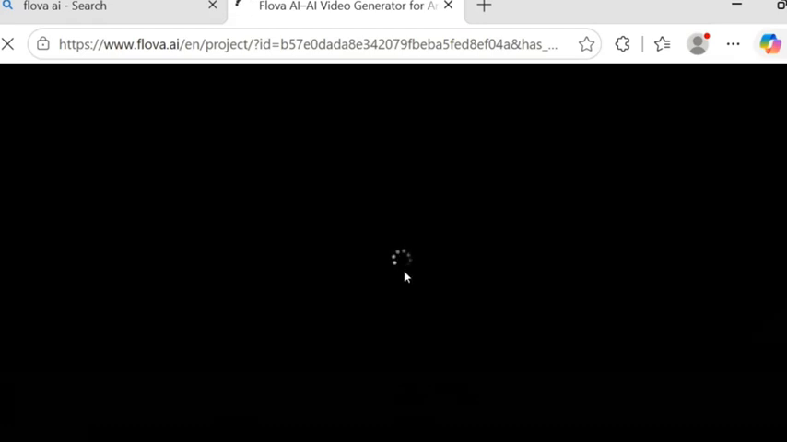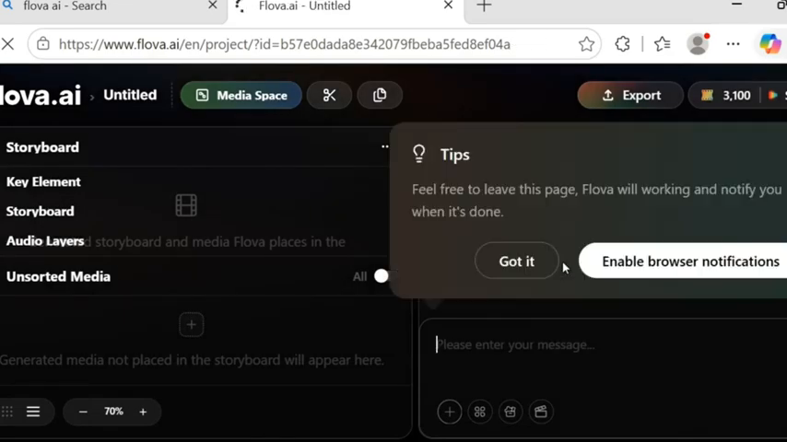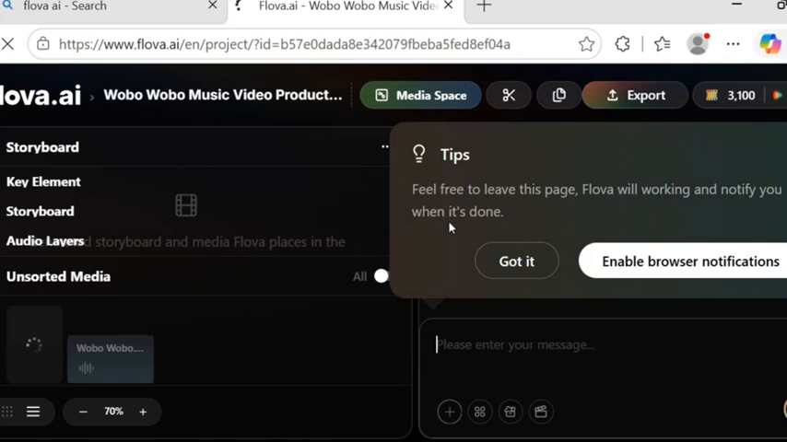Sorry, my network is a bit slow, but just give it some minutes and it's going to start analyzing every keyword, everything. As you can see, it's going to analyze it. So it's checking it out here. As you can see, feel free to leave this page and Favor will work on it and notify you when it's done. So as you can see, it's analyzing everything.